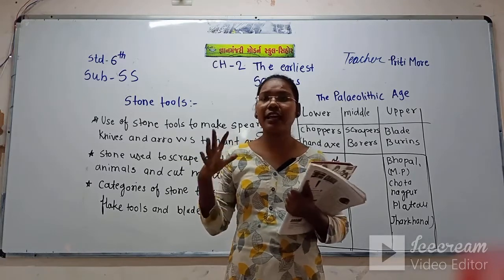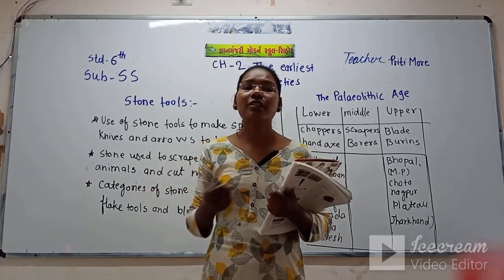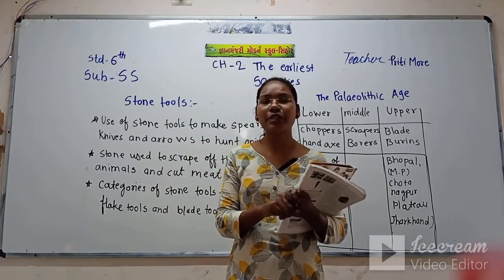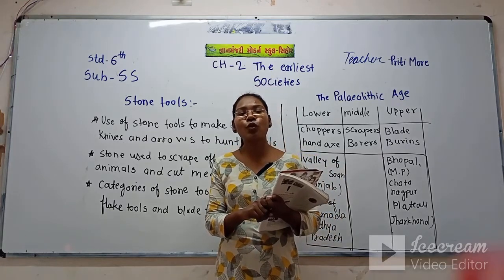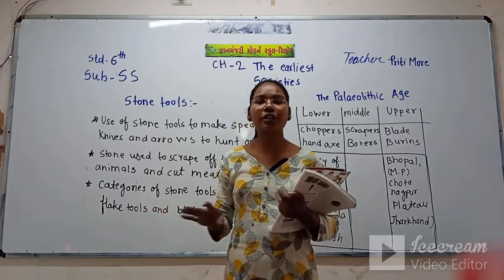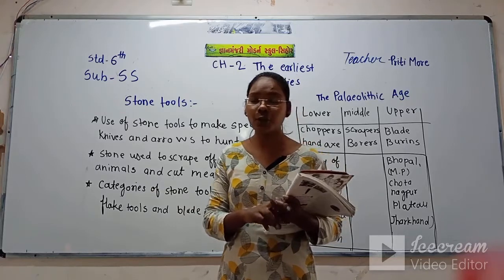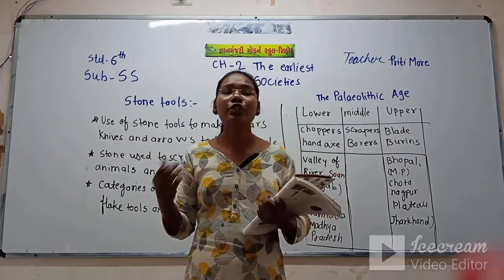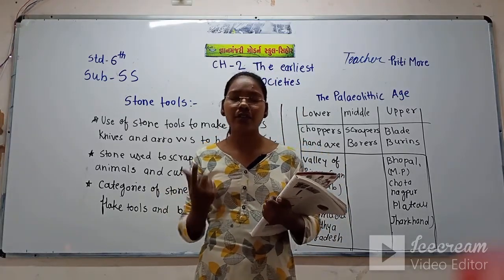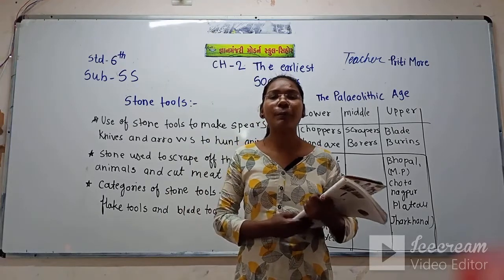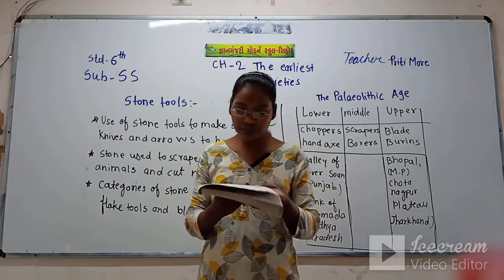If you look around, here, there, at the jungle side, stones are mostly available. So in nature, stone was easily available for man. That's why human beings made many tools from stone.